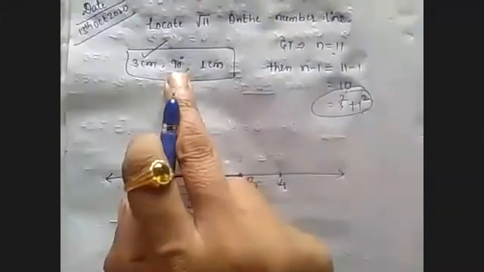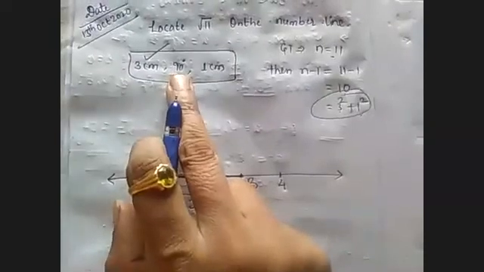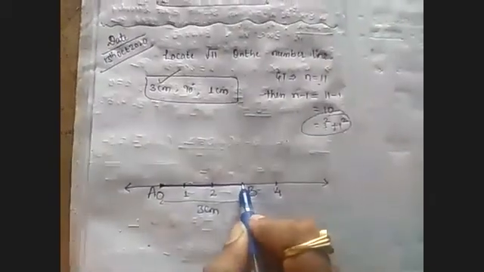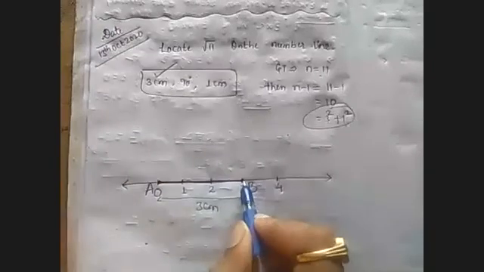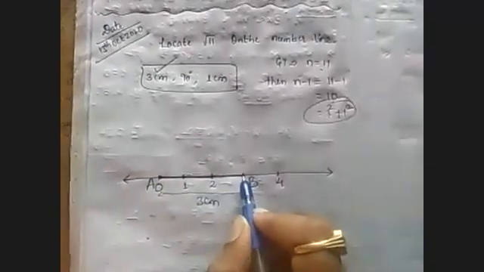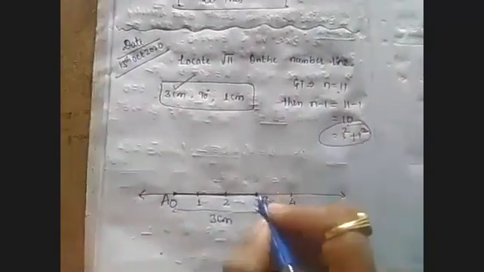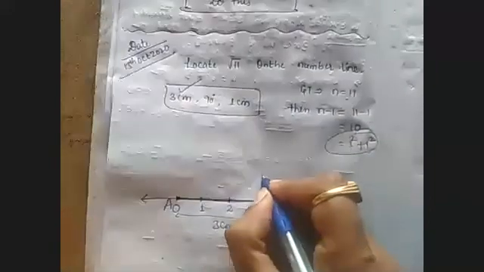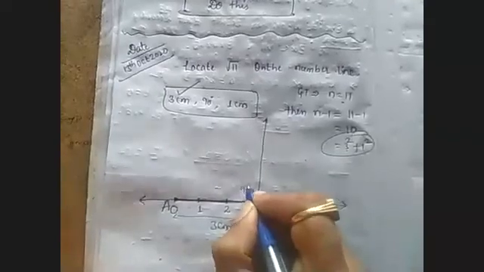So, like this, the 3 centimeter measurement we completed. The next measurement: the angle value is 90 degree. So now take B as the center. Put your protractor properly with B as the center. Make a 90 degree angle ray.